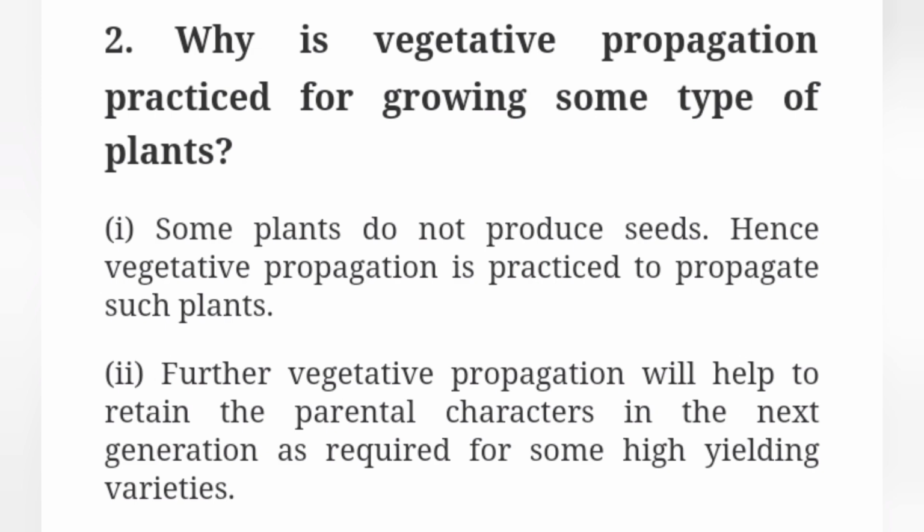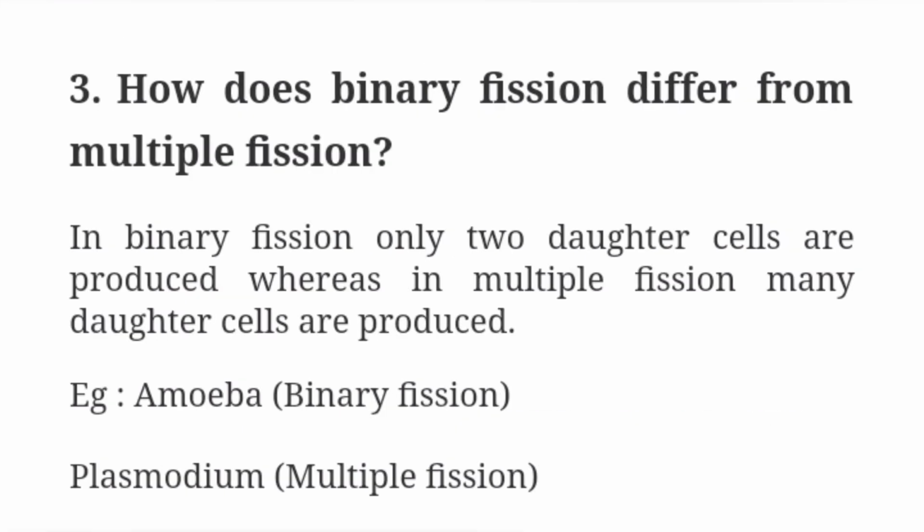First point, some plants do not produce seeds. Hence, vegetative propagation is practiced to propagate such plants. Second point, further vegetative propagation will help to retain the parental characters in the next generation as required for some high yielding varieties.